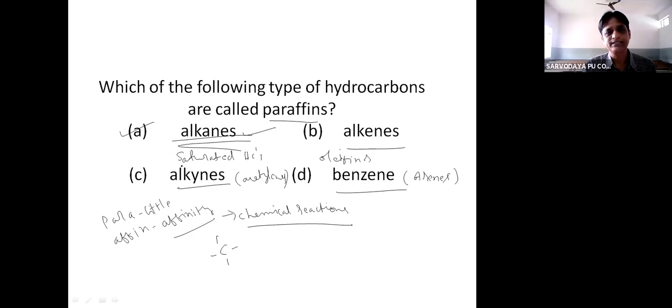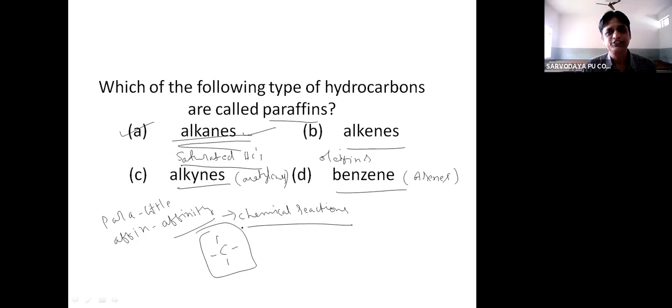So since alkanes are saturated hydrocarbons, saturated means around carbon they contain only single bonds. You know that maximum covalency of carbon is 4. So carbon atom can form maximum 4 single bonds. Similarly, it can also form multiple bonds with other atoms, double bond or triple bond. So alkanes are saturated hydrocarbons.